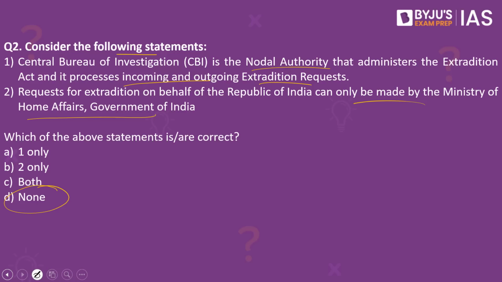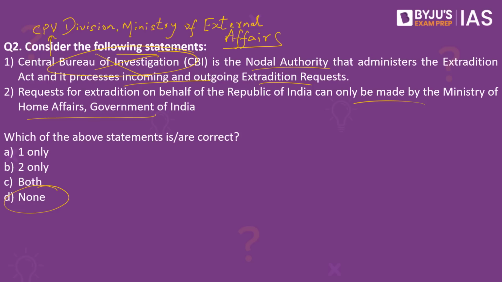So an extradition request for an accused can be initiated in all those cases of under investigation, under trial and convicted criminals as well. When it comes to India, we have the Extradition Act of 1962, which provides India a legislative basis for the extradition. When we look into the first option, it is not the Central Bureau of Investigation, but instead it is the CPV division of the Ministry of External Affairs, which is the nodal ministry that administers the Extradition Act. It is not Central Bureau of Investigation, but instead CPV division of the Ministry of External Affairs.